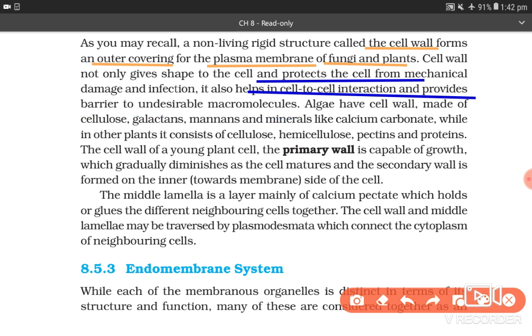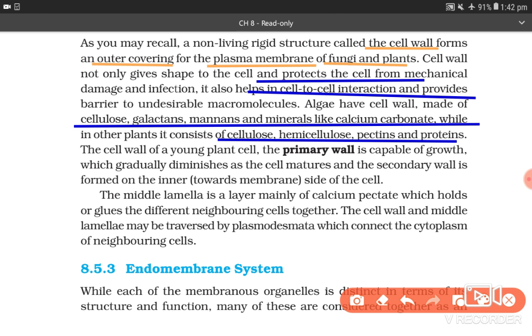Algae have the cell wall made of cellulose, galactans, mannans, and minerals like calcium carbonate, while in other plants it consists of cellulose, hemicellulose, pectin, and proteins.